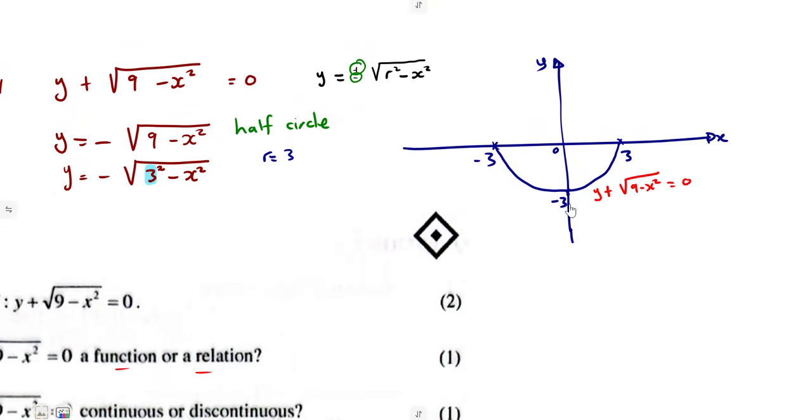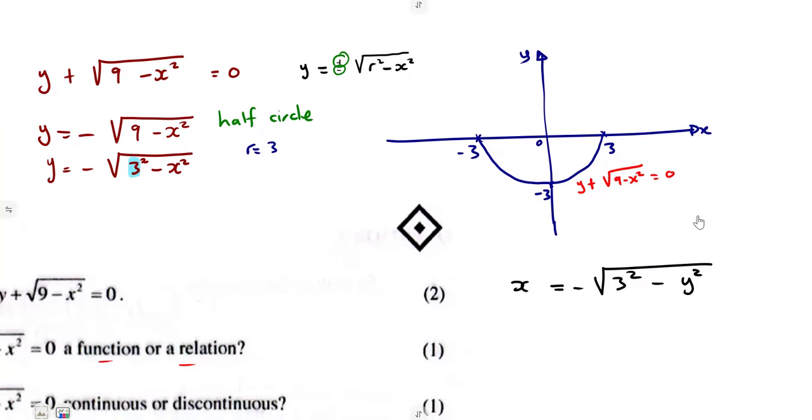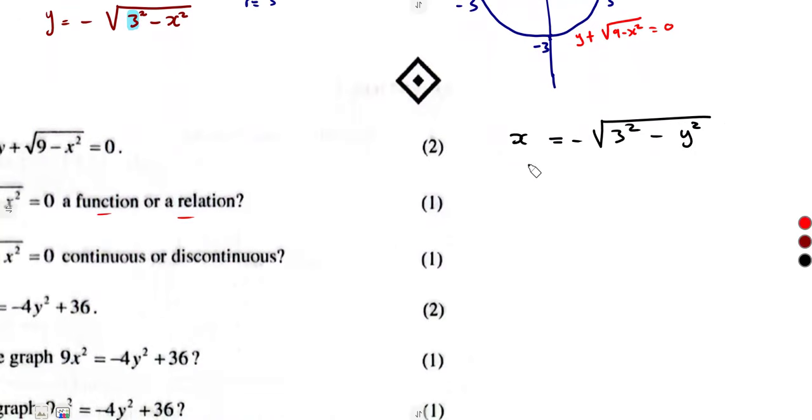The inverse of this half circle that we are given will simply also be a half circle, but this one will be x is equal to minus the square root of 3 squared minus y squared. Remember, I explained, guys, on the introduction of a semicircle that the inverse of a semicircle is a semicircle.